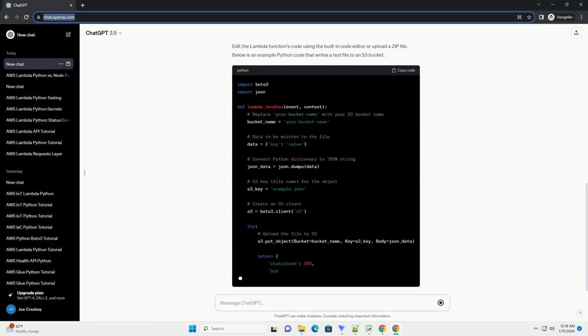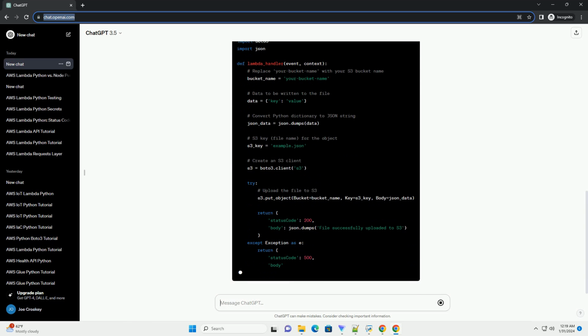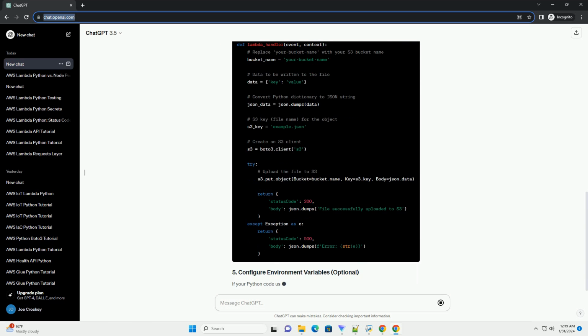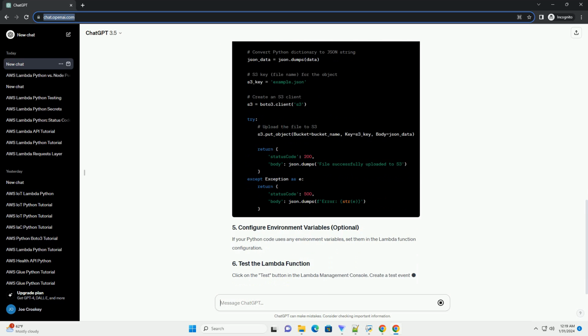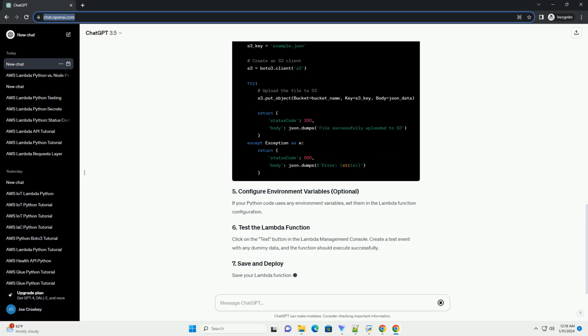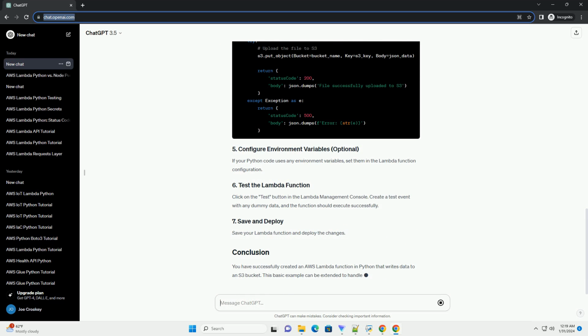Edit the Lambda function's code using the built-in code editor or upload a zip file. Below is an example Python code that writes a text file to an S3 bucket. If your Python code uses any environment variables, set them in the Lambda function configuration.